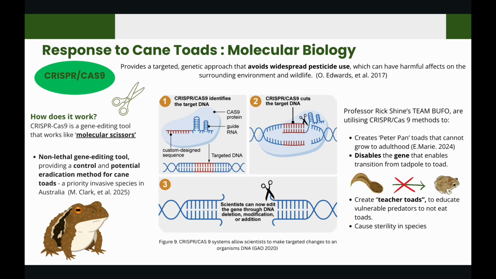CRISPR-Cas9 gene knockout is currently being carried out by research teams such as Professor Rick Shine's Team Buffo, where they are focused on disabling the gene that enables cane toads to transform from a tadpole to a toad, and creating toads that don't produce much poison and aren't very large, to create teacher toads, to educate vulnerable predators to not eat toads. The CRISPR-modified toad is much safer than using normal toads for this purpose because a mutant toad is toxic enough to train predators but not toxic enough to kill them, even if it survives to grow old.